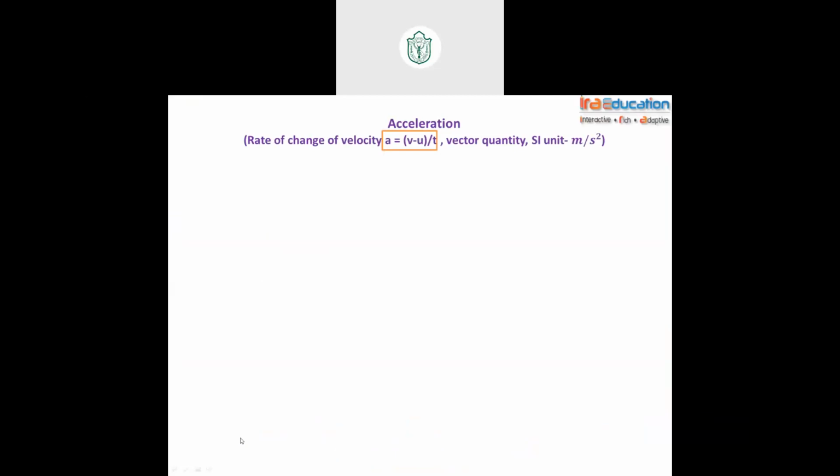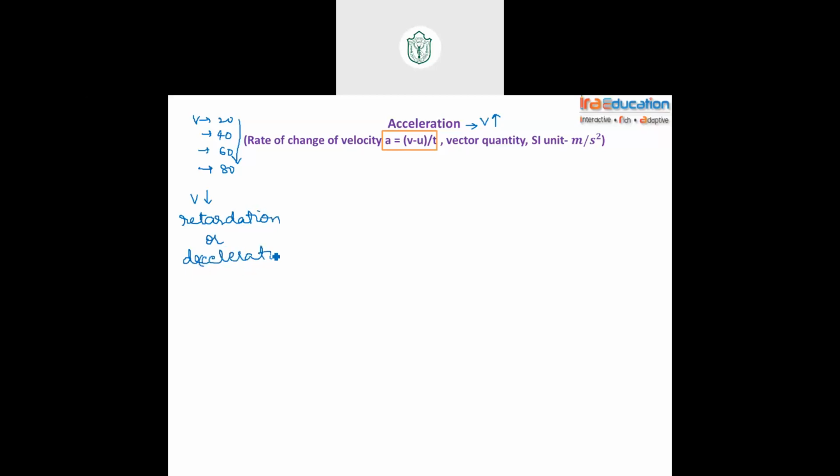Okay. Acceleration. Quickly, guys. First let's look at the meaning of acceleration. Later we'll define it. Whenever velocity is increasing, we'll say that the body is accelerating. Suppose first velocity was 20 km per hour, later it became 40, then 60, and then 80. So we'll say that this body is accelerating. Is it clear? Now, if the velocity is decreasing, then the word that we use is retardation. Make a note, or deceleration.